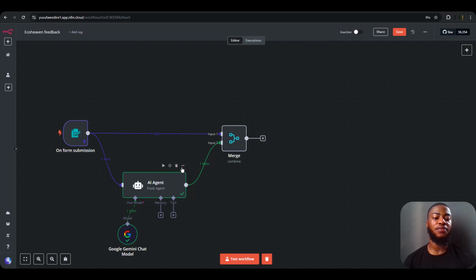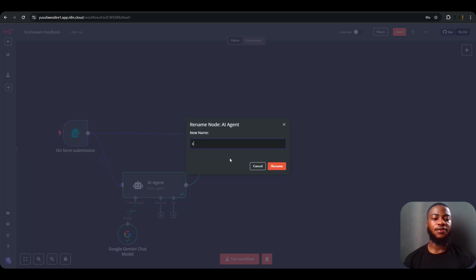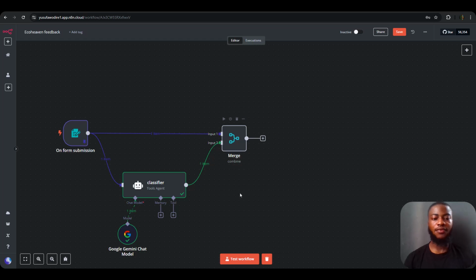So let me rename this AI agent as classifier. It's good to name your workflow, your nodes, so that in case you have a huge or complex workflow, you're able to identify which node is which, so if you want to troubleshoot or for any other thing.